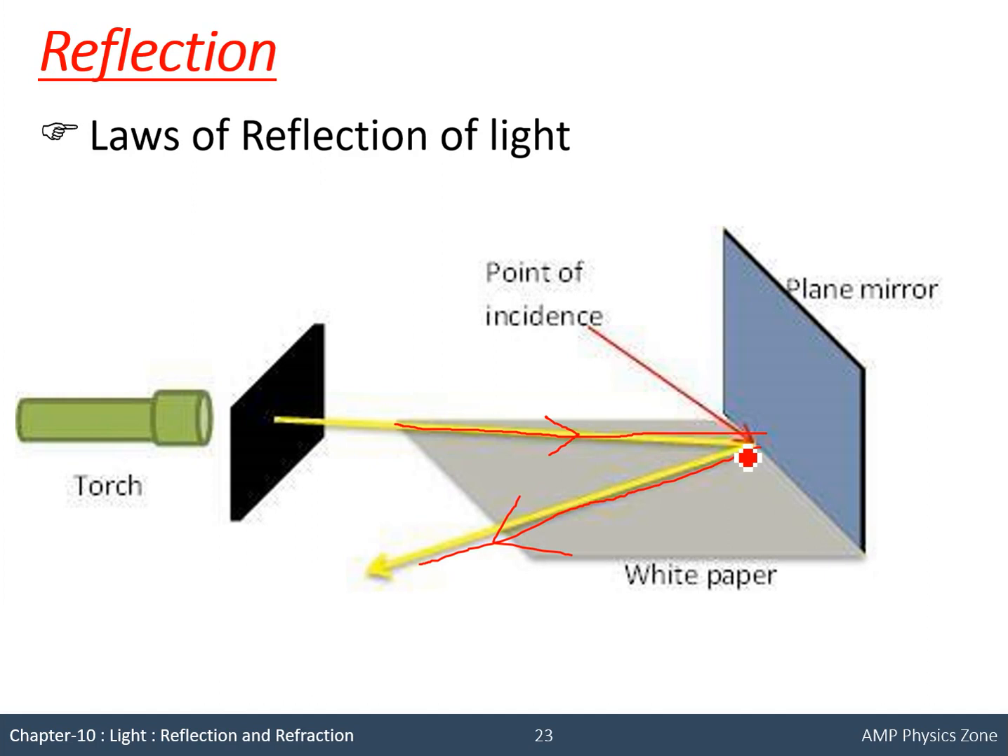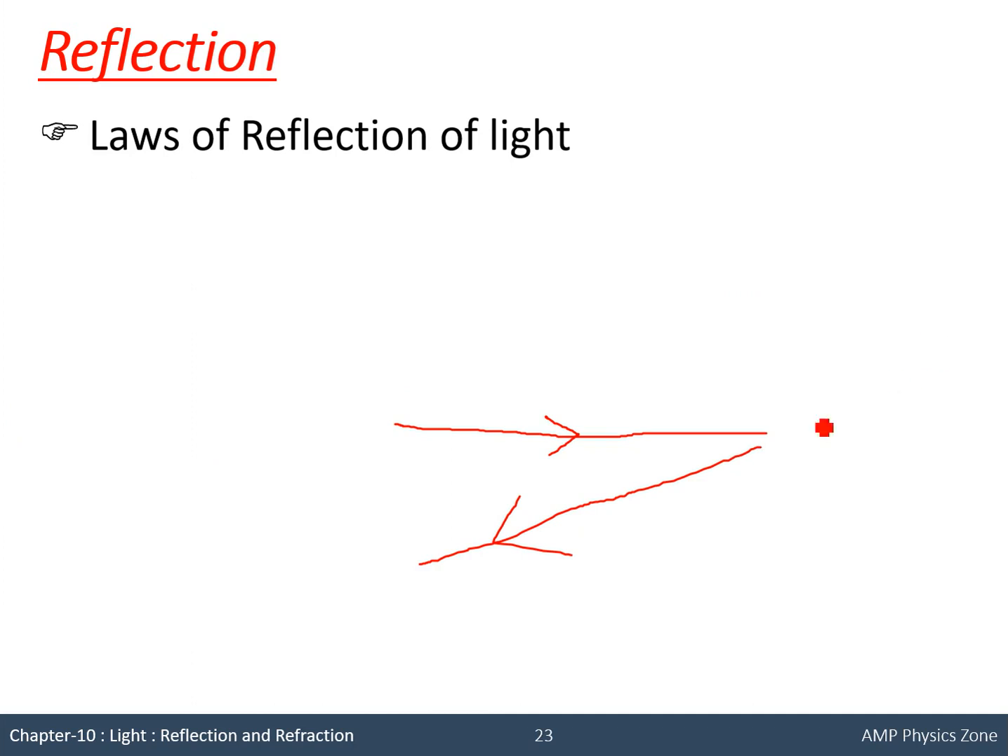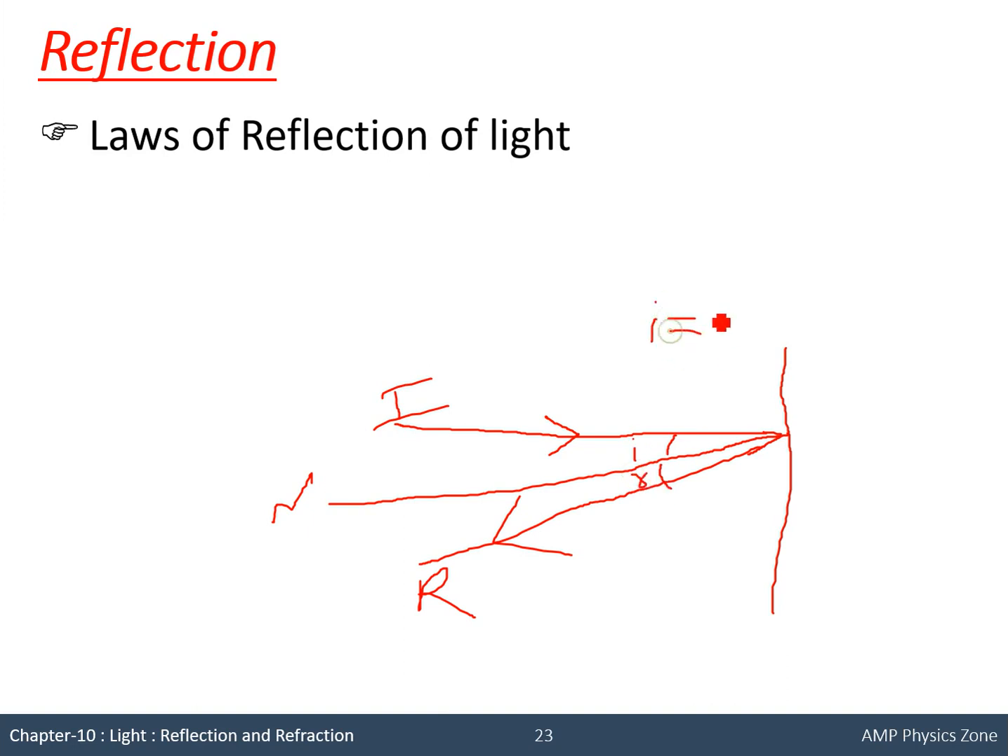Okay, now you have to turn off the torch. So these rays you will see like this. Then suppose this is the mirror, you can draw the normal. This will be the normal. This is the incident ray, this is the reflected ray. Now you have to measure these angles. Both angles will be the same. So this is how we can perform this experiment at home.